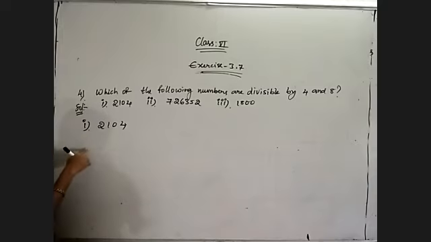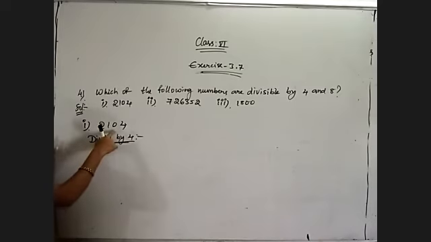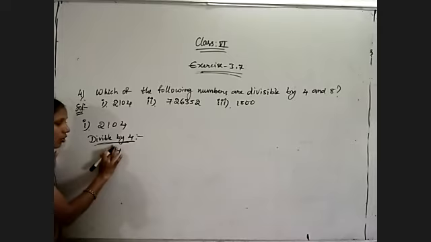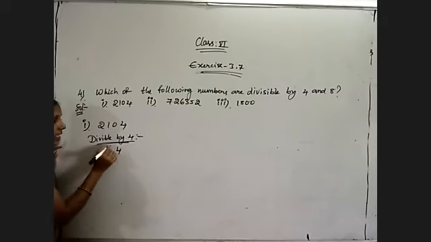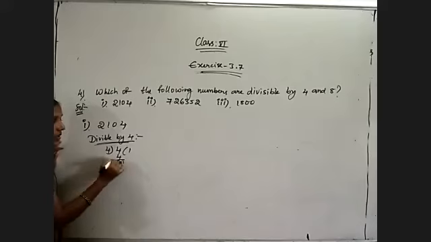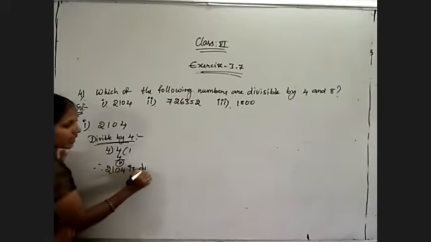2104. First of all, I am checking whether it is divisible by 4 or not. What is the divisibility rule of 4? We must check by actual division whether the last two digits are divisible by 4. The number formed by the last two digits is 0, 4, which is nothing but 4. So 4 is exactly divisible by 4: 4 ones are 4, remainder is 0. Therefore, 2104 is divisible by 4.